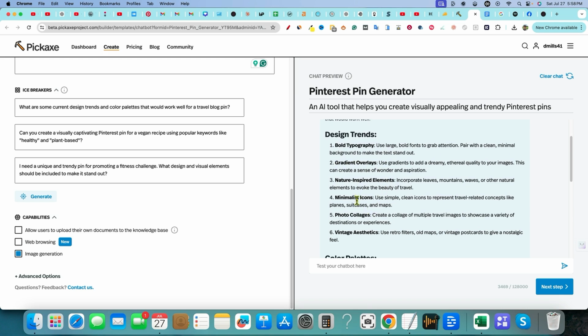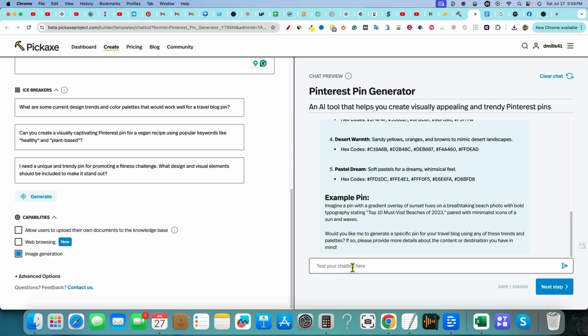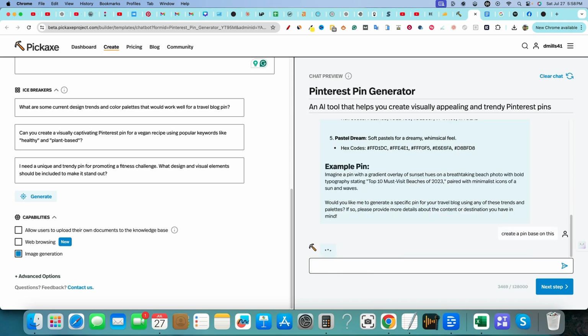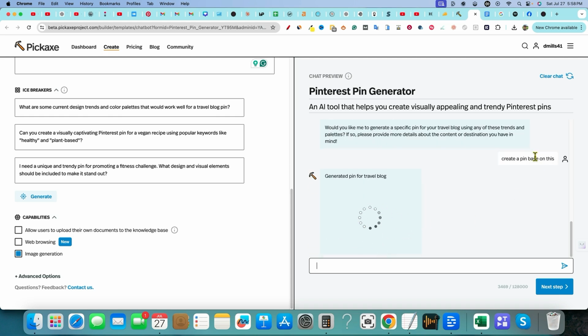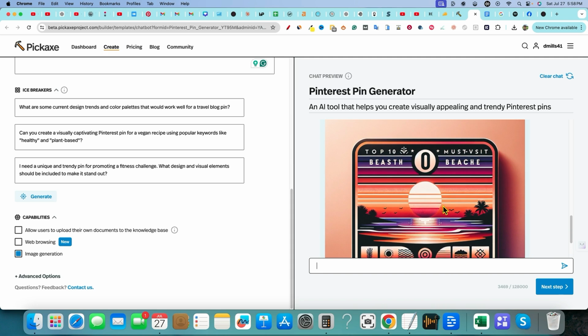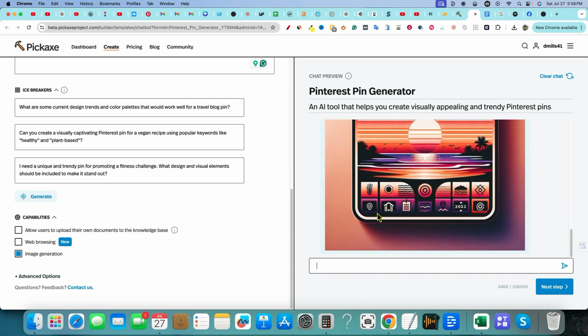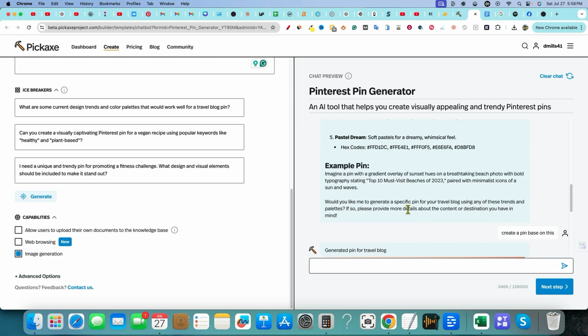So let's just say we want to go with number 2. So let's just say we want to go with like this right here. I'm going to copy that. And then I'm going to say something like, create a pin based on this. And I'm going to do a shift return. It did not do it. Okay. So I guess it's going to generate a pin for us right now. So I did push a shift return and it did not let me do a shift return like we're used to with ChatGPT and Claude. But you can see right over here that we did get a Pinterest pin and it does look like it's a pin size. So it is like a 9x16 type image, which is super cool.